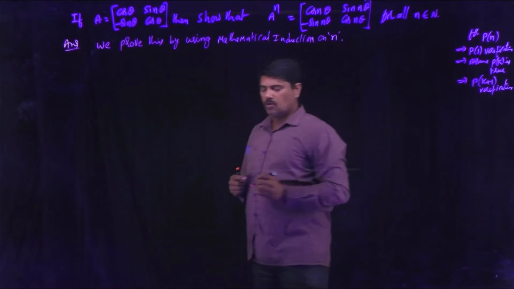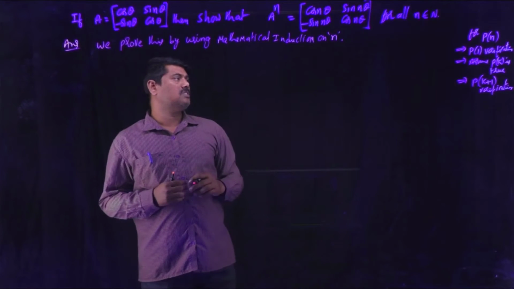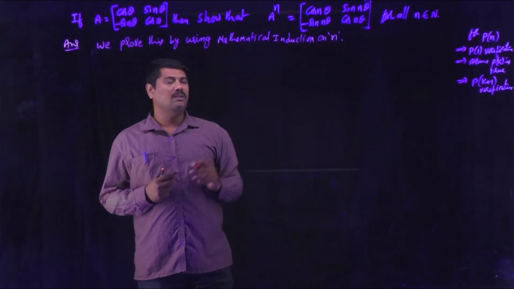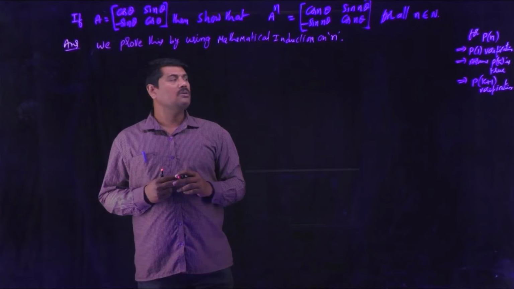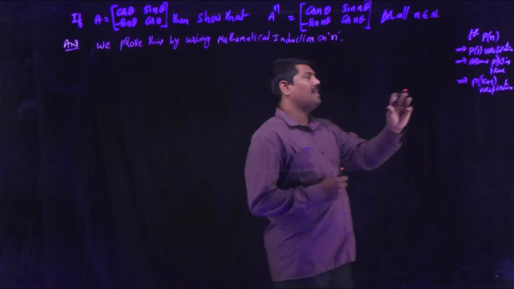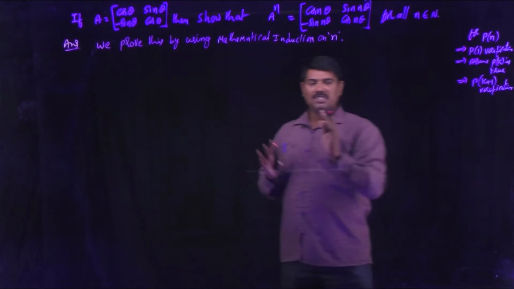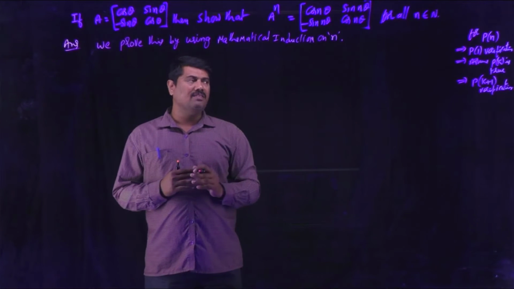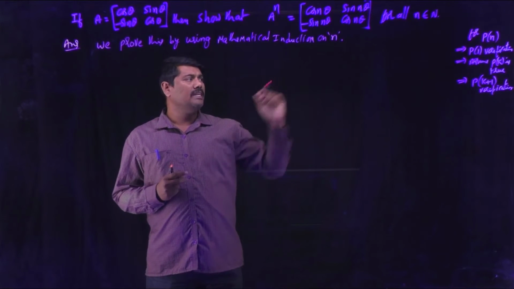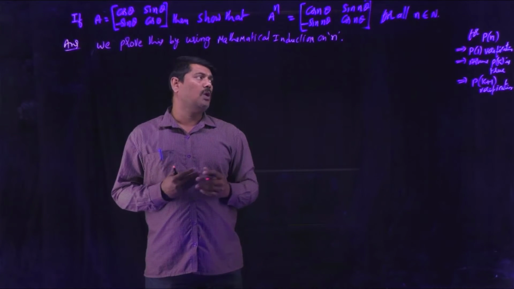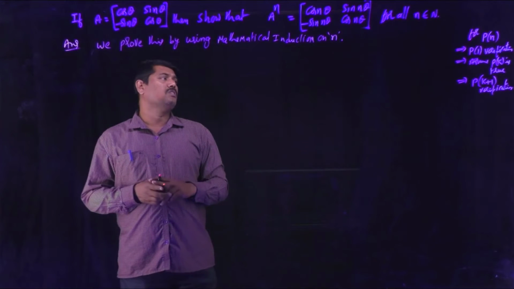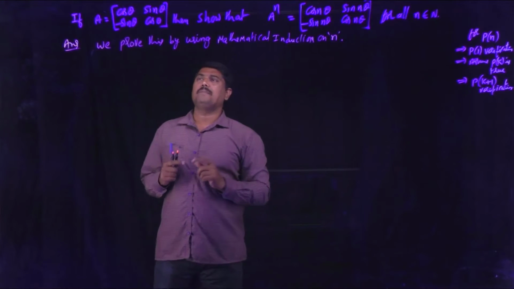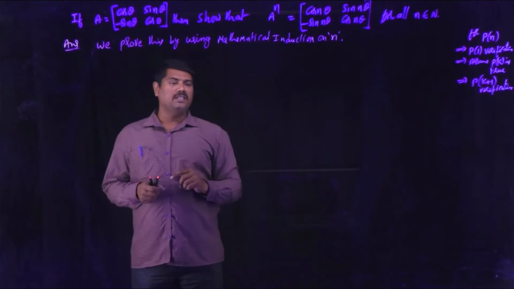If you prove those three steps, the given statement can be verified for all natural numbers, n belongs to natural numbers. So this is the process of mathematical induction. This is how we can decide whether a statement in n variable is true or not. Here also we are using the same mathematical induction process to verify the given problem.